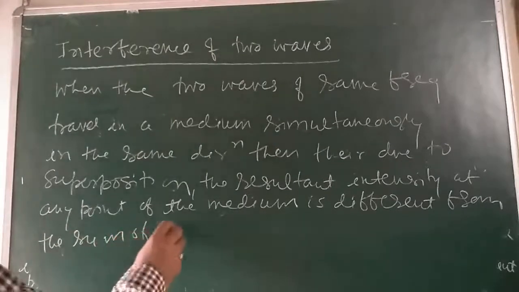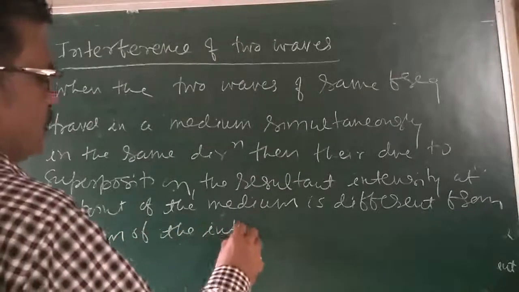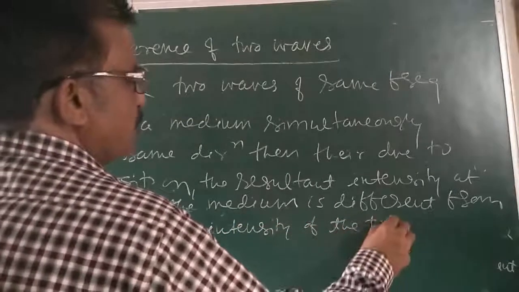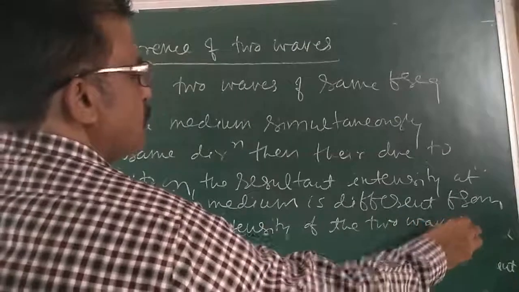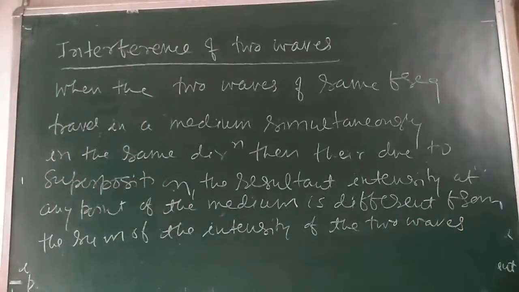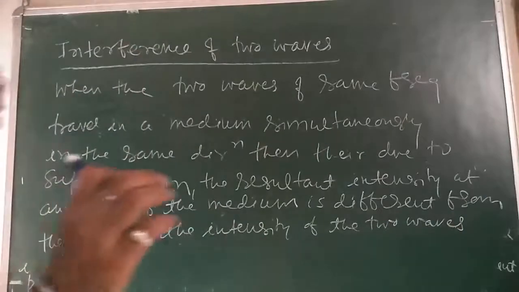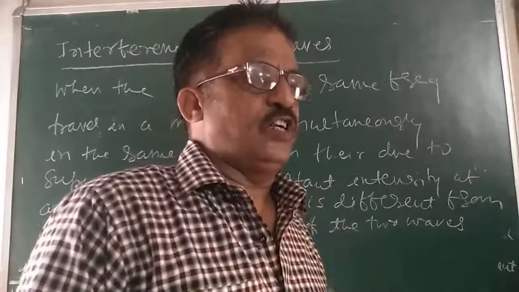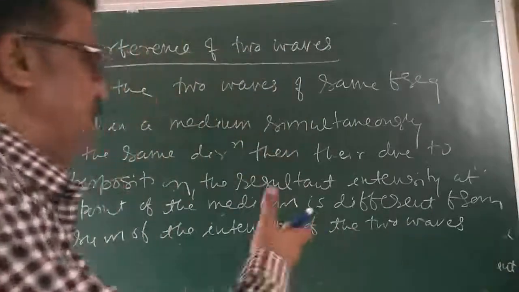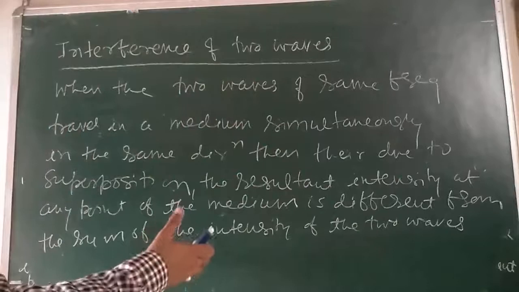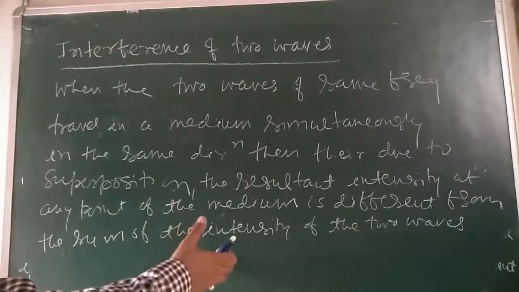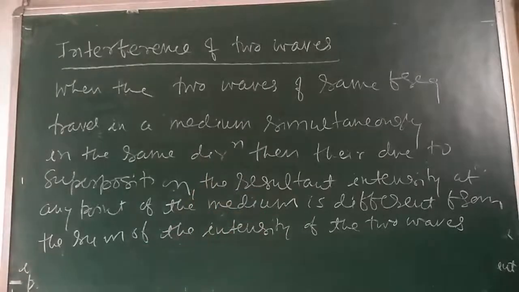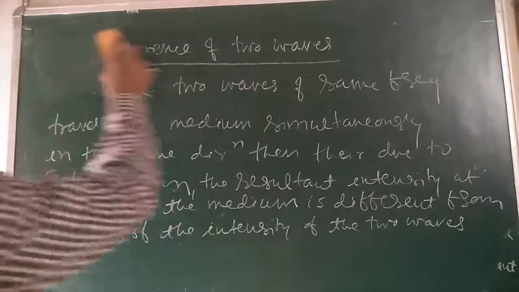At some points the intensity of the resultant wave is maximum, and at some points it is minimum. Some points the intensity of the resultant wave is very large, or maximum, and some points it is very small, or I can say zero. This is called interference of two waves.